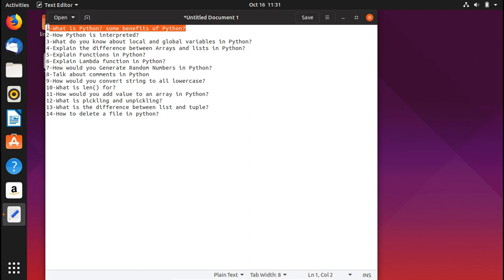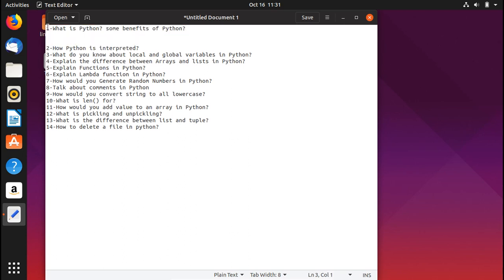The benefits of Python are basically that it is very simple and easy to use. It's not complicated at all. Python is portable, which means that on different platforms you don't need to write code again and again. You can use the same code. It is also extensible, it has built-in data structures, and obviously it is an open source language. So these were the benefits of Python.